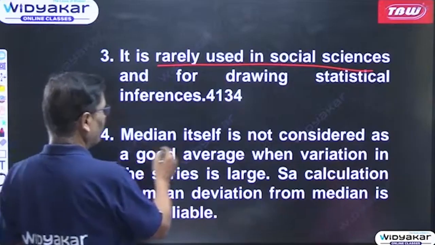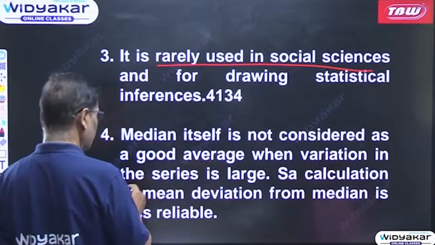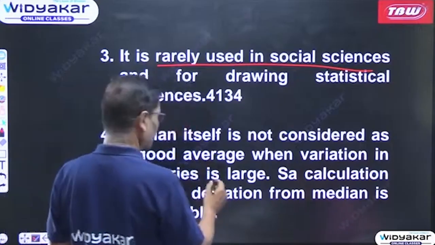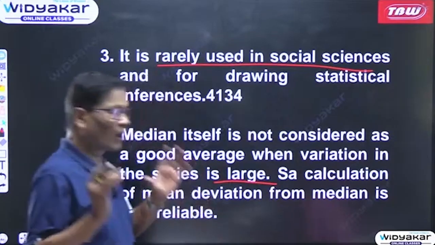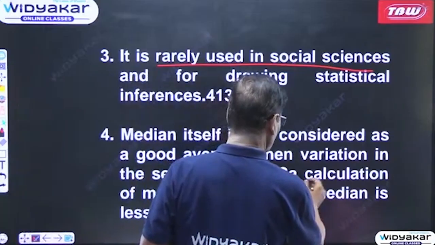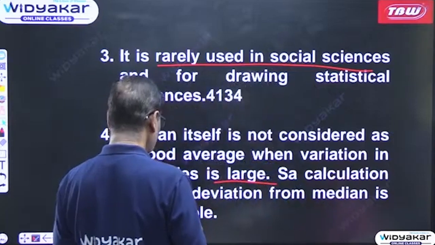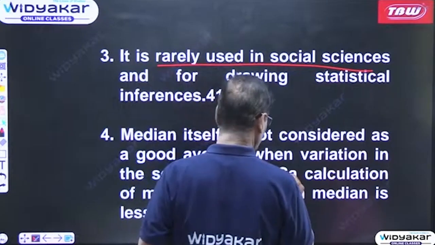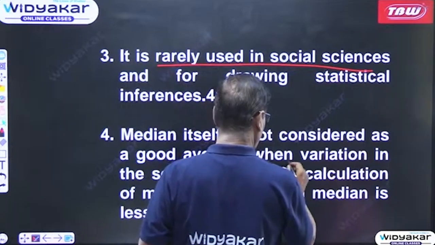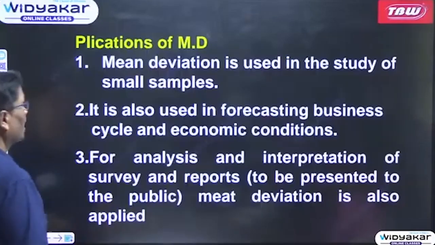Okay. Then median itself is not considered as a good average when variation in the series is large. Only in small sample cases. Calculation of mean deviation from median is less reliable, as is calculation from mean.